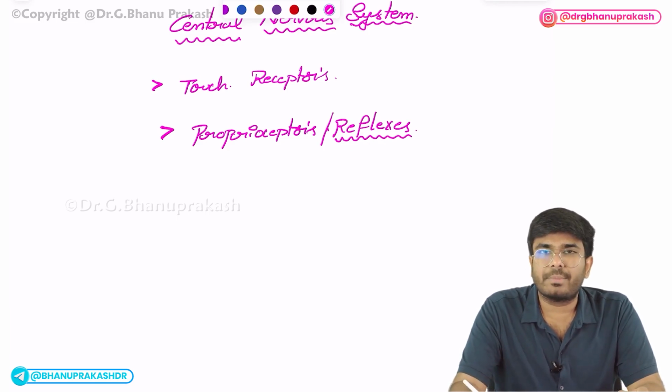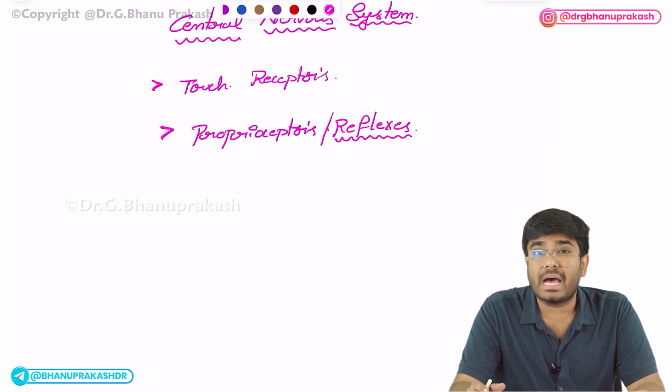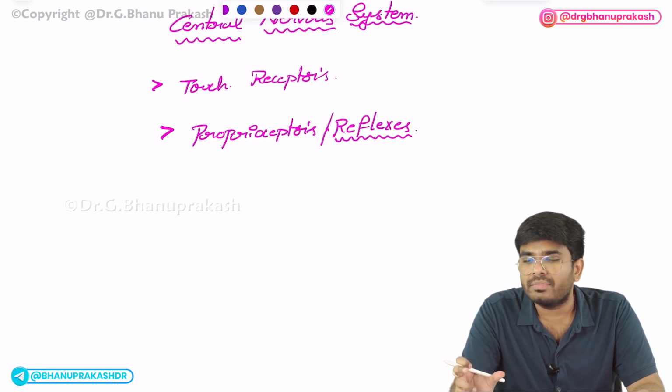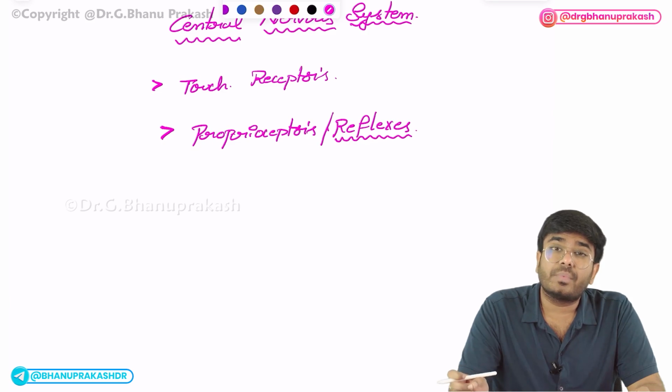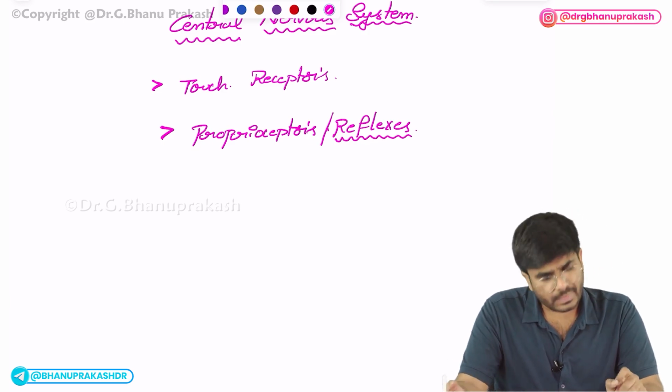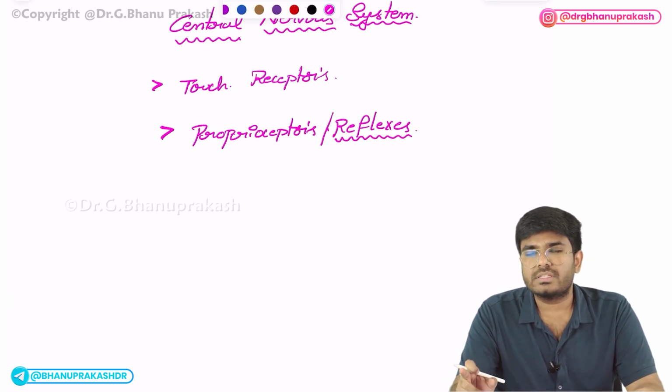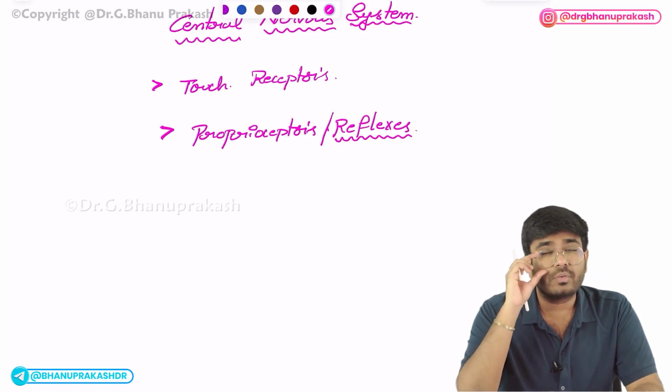In the recent FMGE exam, muscle spindles innervated by gamma motor neurons. Muscle spindles are receptors. They will detect the length of the muscle fiber. In stretch reflex, the receptor is the muscle spindle. So you have to know about the reflexes. Stretch reflex and inverse stretch reflex are very, very important for the exam.